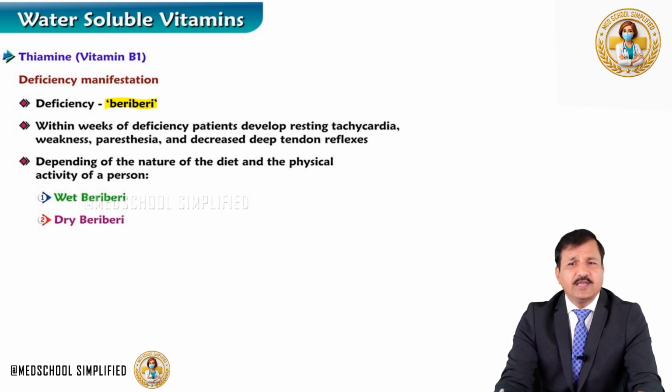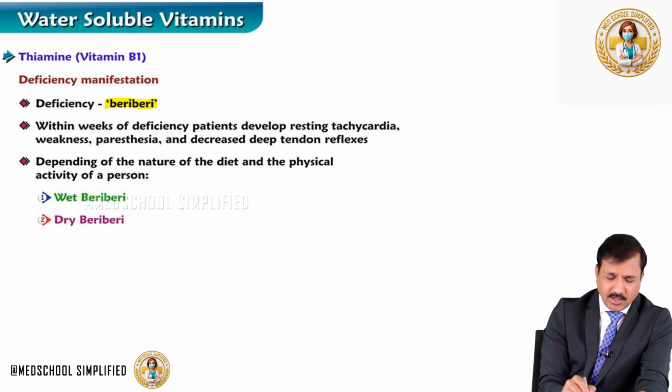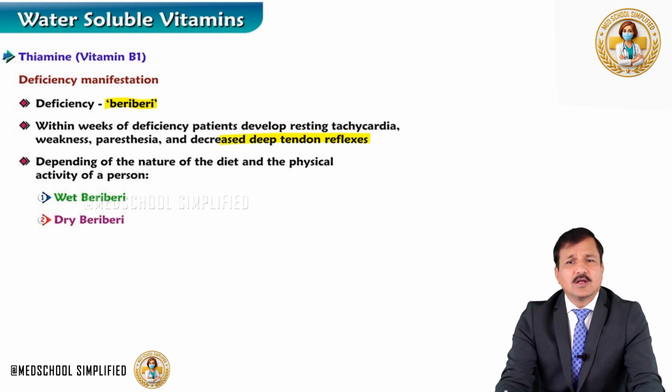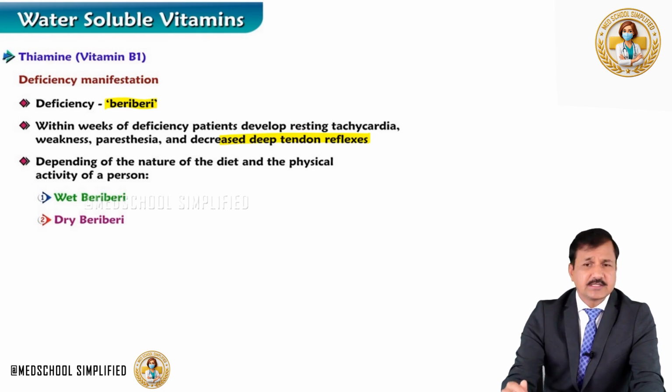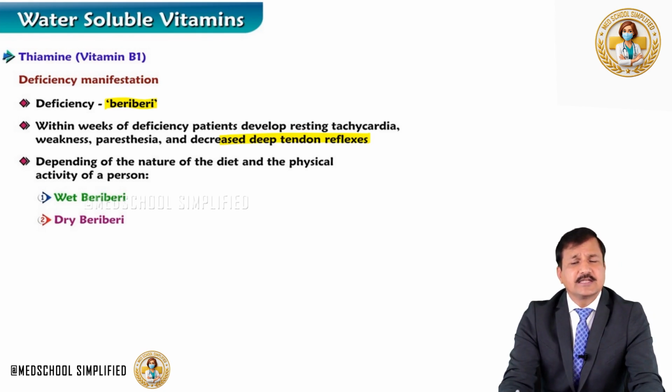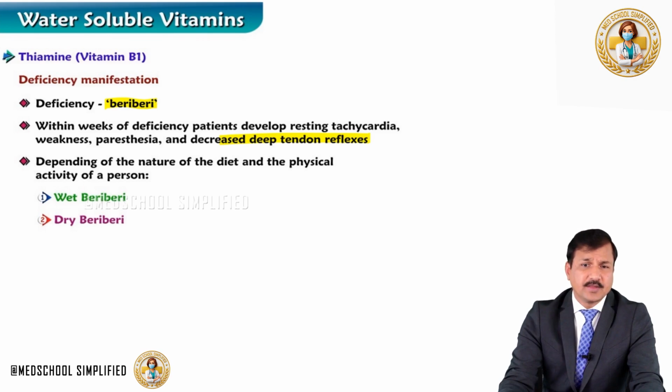Or the patient may feel weak, and also have neurological signs like decreased deep tendon reflexes. Some people also develop peripheral neuropathy signs. What are the peripheral neuropathy signs? It is a decrease in the sensation to touch, temperature, pressure, vibration sense. These are some of the features of peripheral neuropathy.